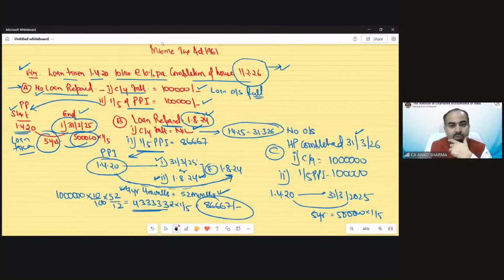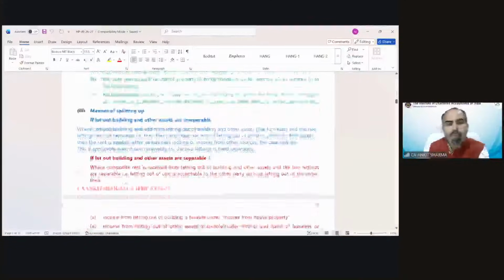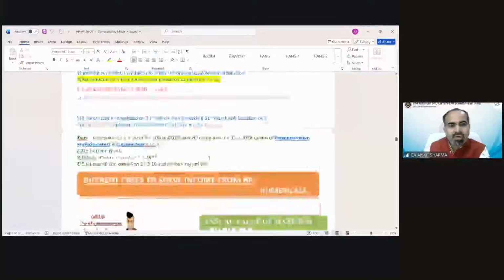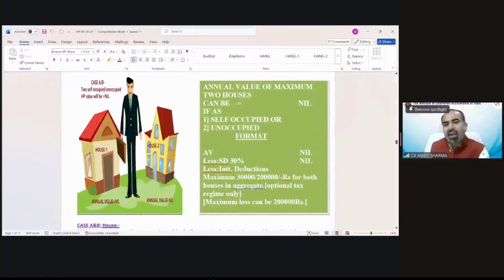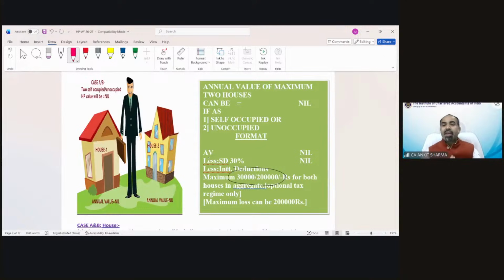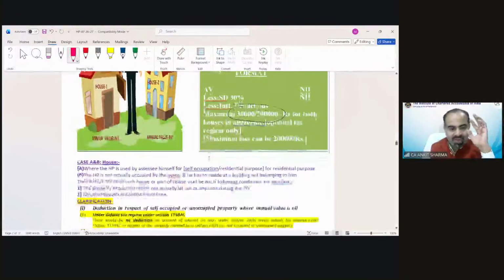So moving to the provisions now. We were discussing the concept of calculation for self-occupied property. And there is a concept of maximum allowability of deduction, which would be 30,000 or 2 lakh in different scenarios. This 30,000 or 2 lakh is the aggregate of current year interest and 1/5 of pre-construction period interest. If there is any confusion, I can explain this in Hindi also, if anyone has any confusion in this.